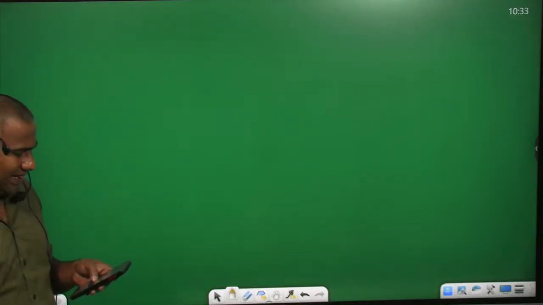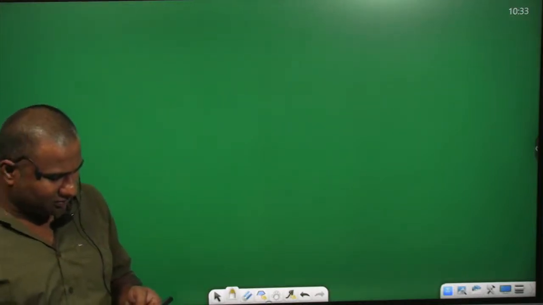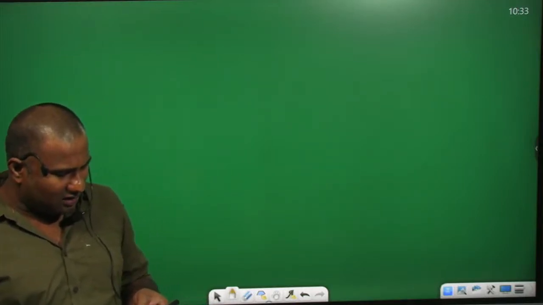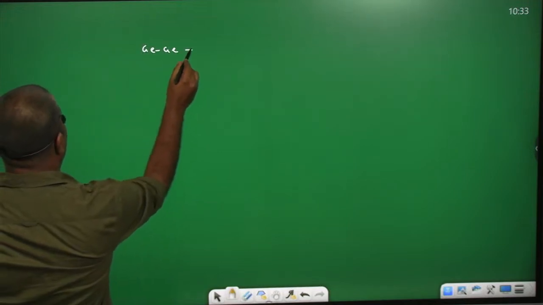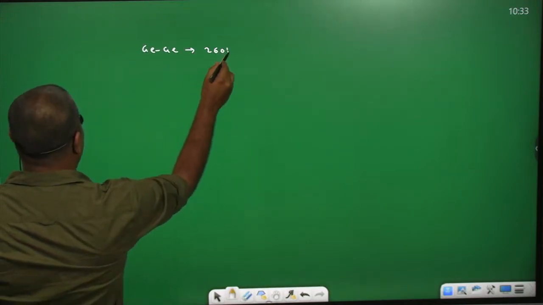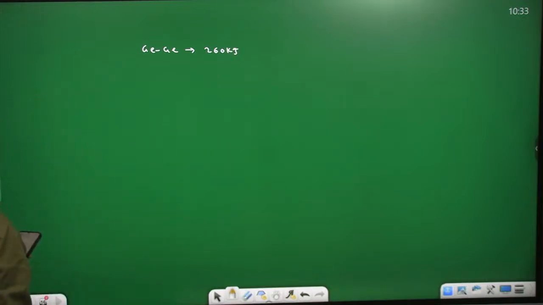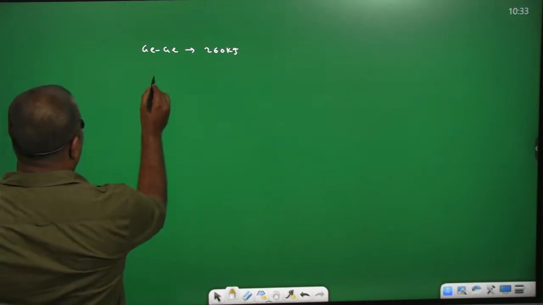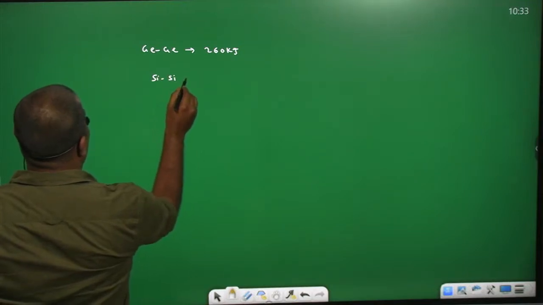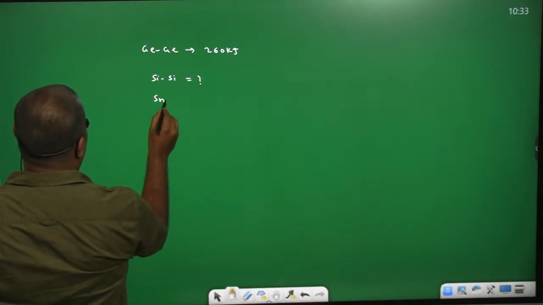Coming for the 138th question. The bond enthalpy of germanium is given as 260 kilojoules. He is asking for silicon and tin.